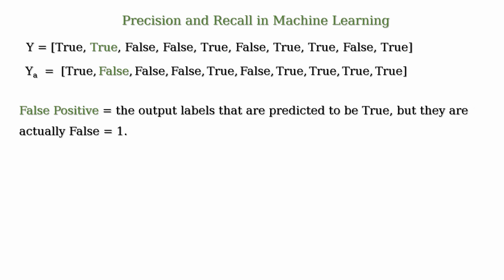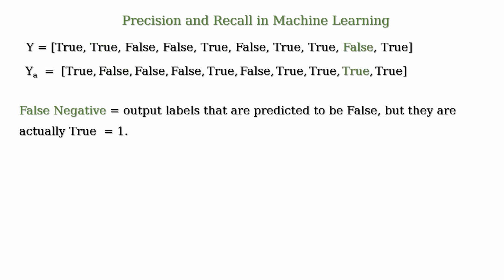The number of false positive is equal to the output labels that are predicted to be true but they are actually false, and that is equal to 1. And the number of false negative is the output labels that are predicted to be false but they are actually true, and that is equal to 1.